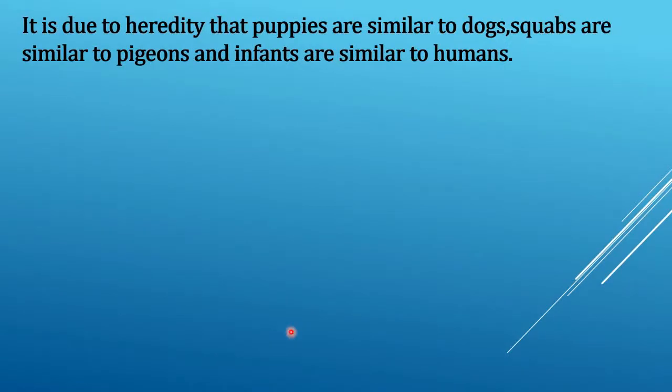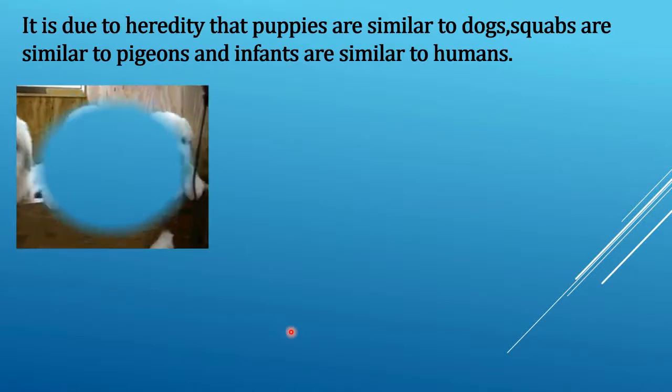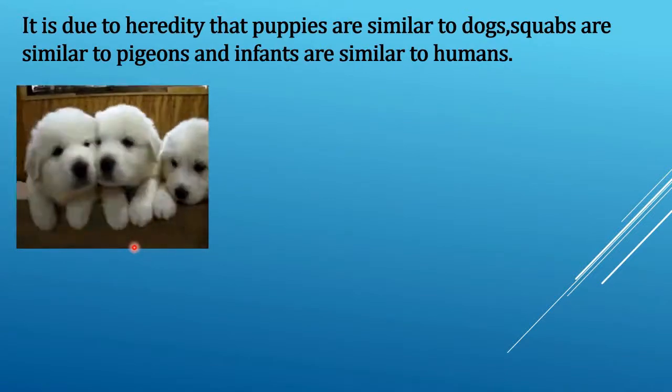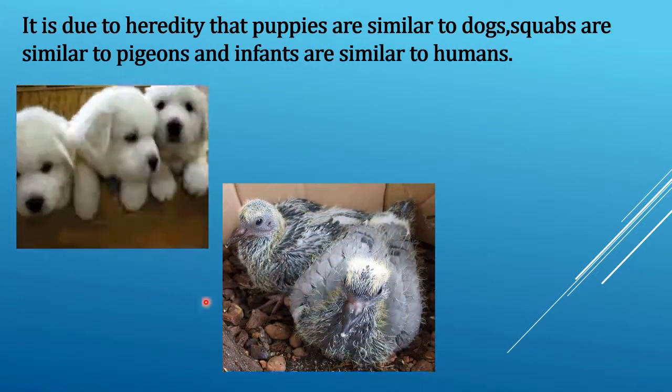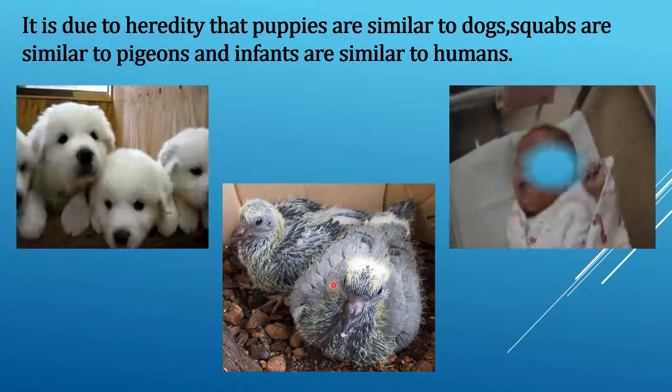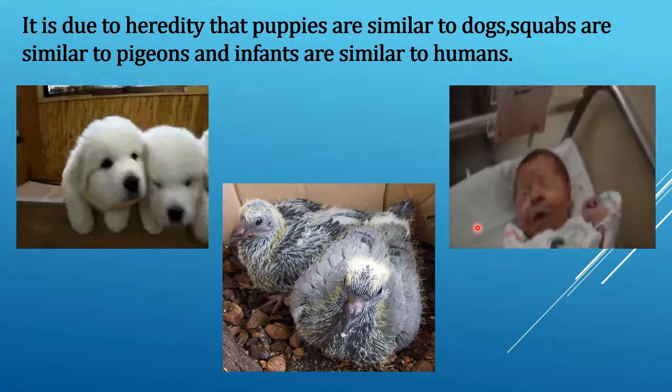It is due to heredity that puppies are similar to dogs, squabs are similar to pigeons, and infants are similar to humans.